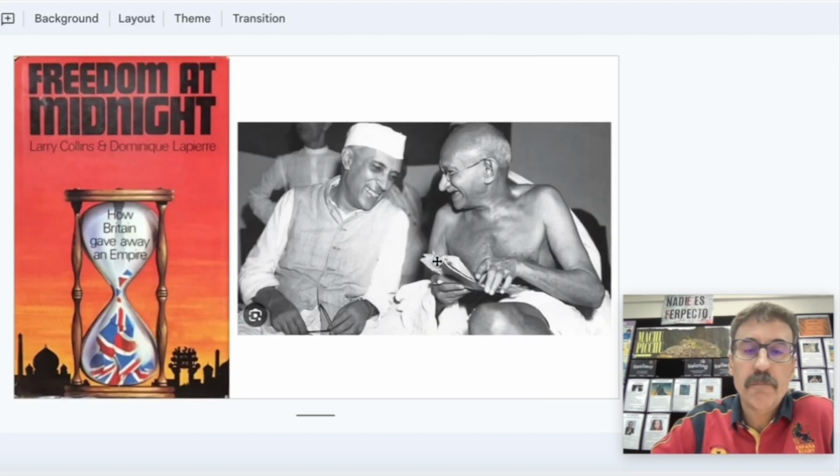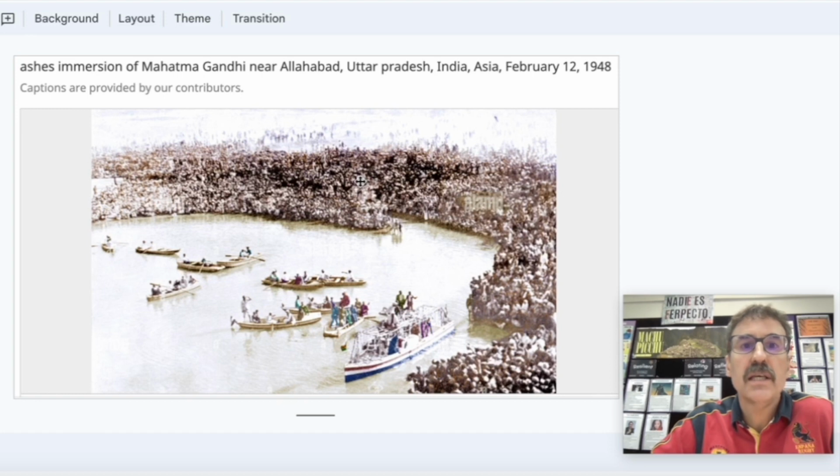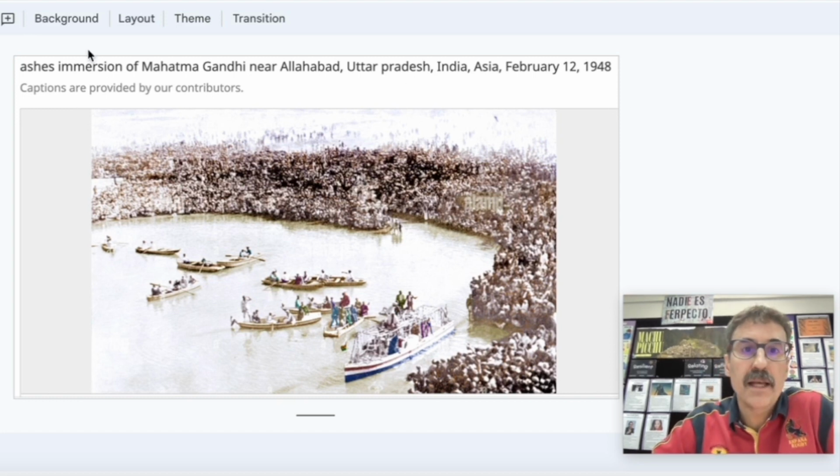Talking about Gandhi, in these pages, they say his desire was that his ashes be put in the Ganga River at this point, in Sangam. So, the ashes immersion of Mahatma Gandhi near Allahabad in Uttar Pradesh, India, on February 12, 1948.